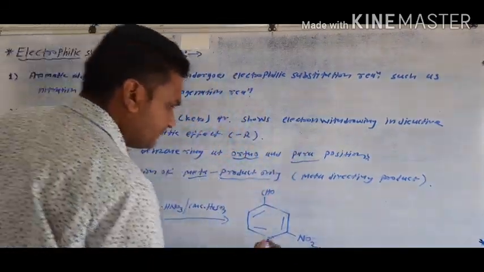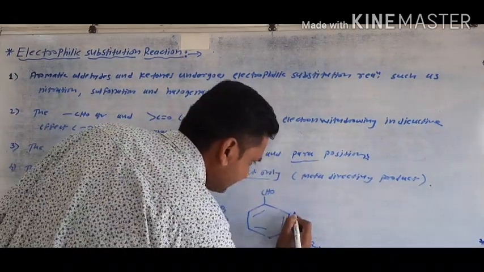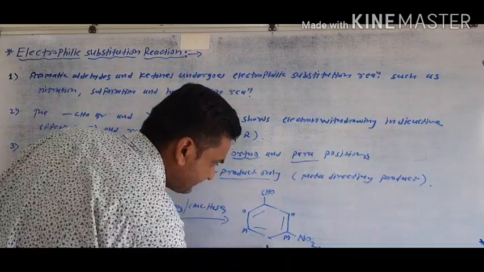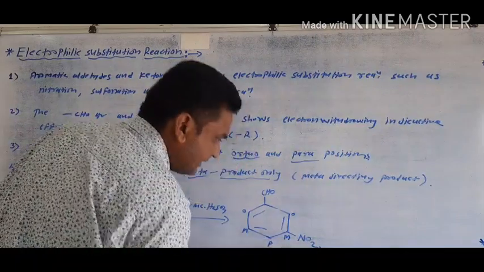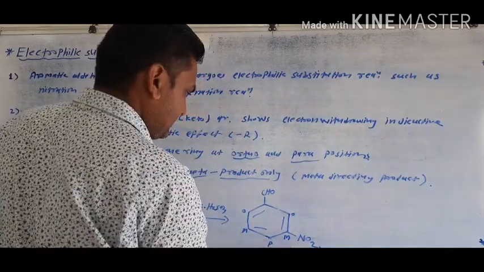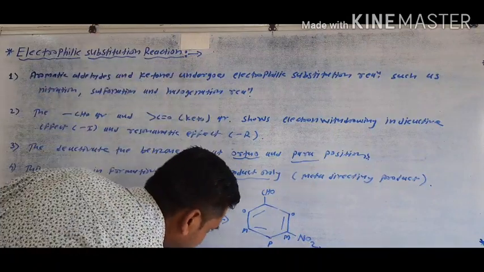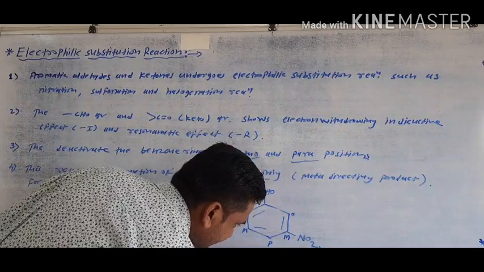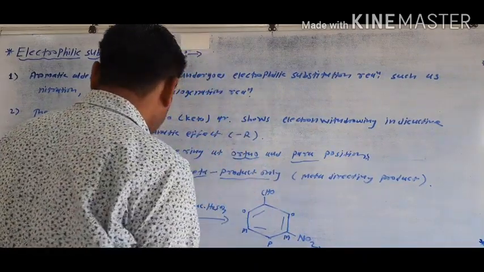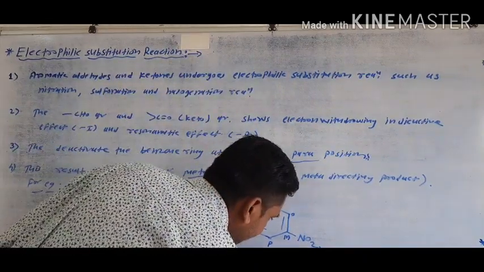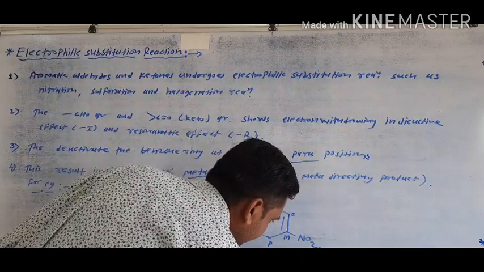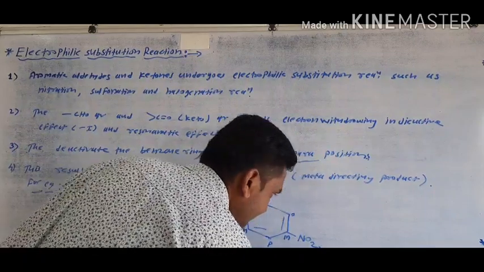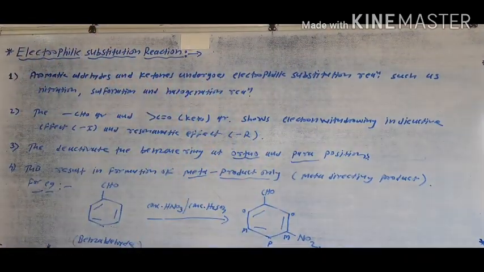NO2 is at the meta position. This one is ortho, this one is ortho, this one is meta, and this one is para. In this way, this product is called meta nitrobenzaldehyde. This type of product is generally observed.